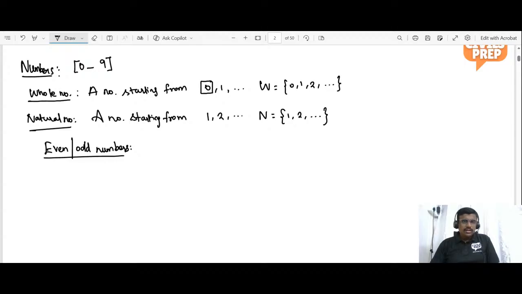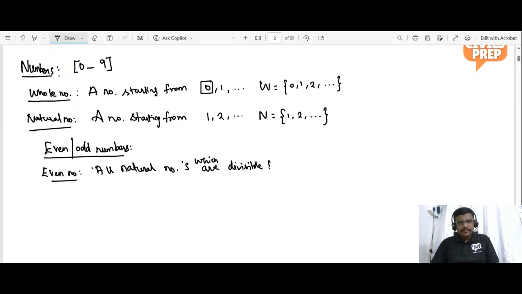First, please write it down. Even numbers: all natural numbers which are divisible by 2 are called even numbers.